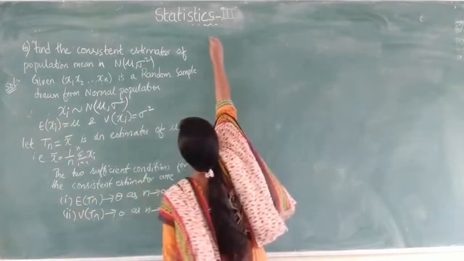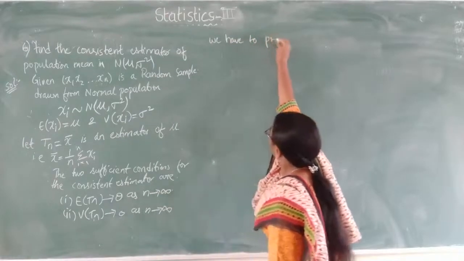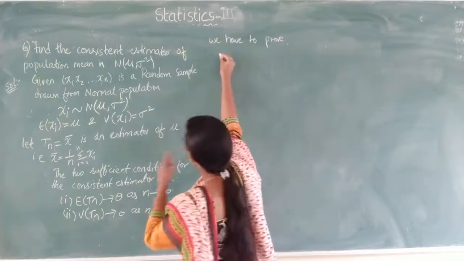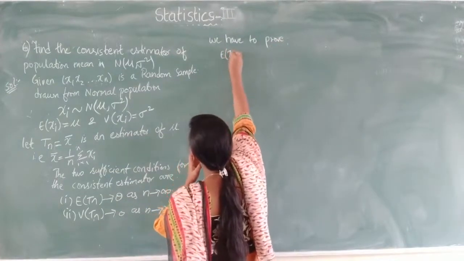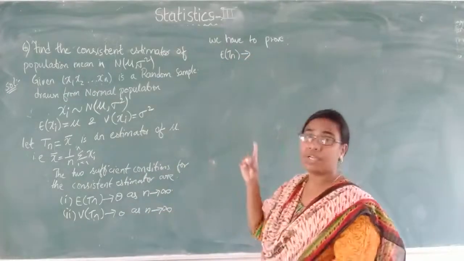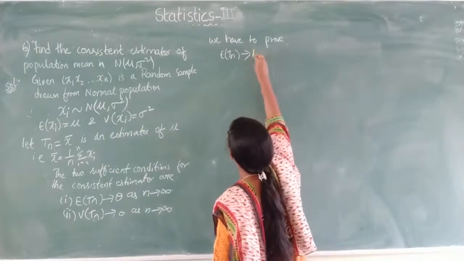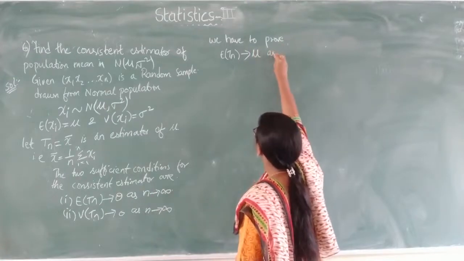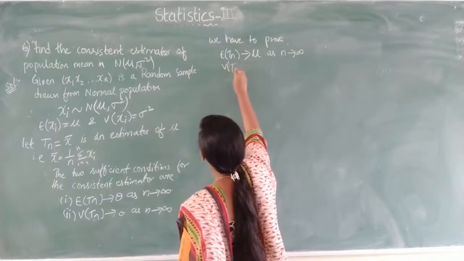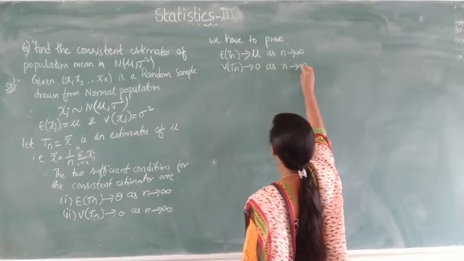What we have to prove? What is the condition we have to prove here? Expectation of Tn should tend to theta. What is the population parameter given in the question? Population mean, that is mu. So expectation of Tn should tend to mu as n tends to infinity. And similarly, variance of Tn should tend to 0 as n tends to infinity.